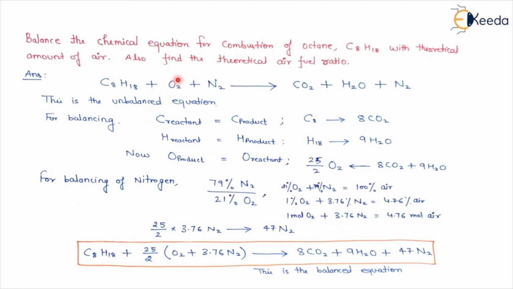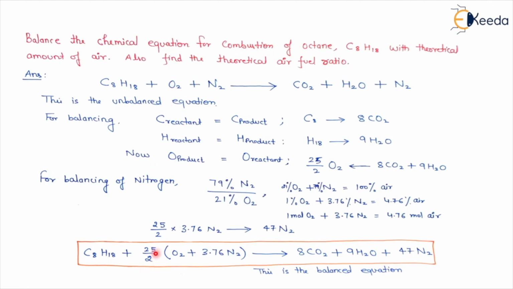So I can write it as O2 plus 3.76 N2. I have replaced O2 plus N2 with this O2 plus 3.76 N2. This is equal to the total air which I require for the combustion. Now for oxygen, we have done the balancing 25 by 2.